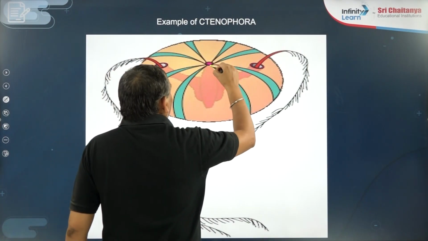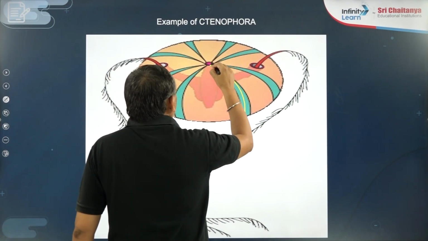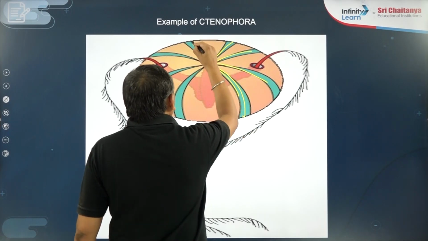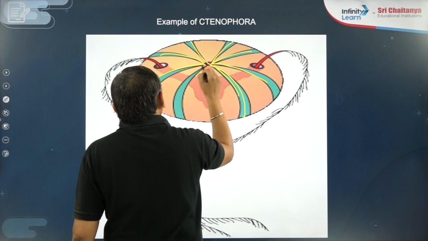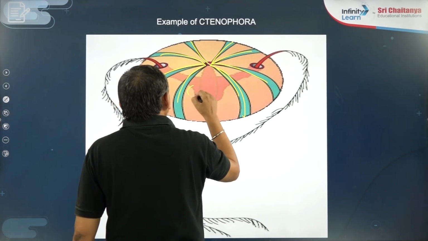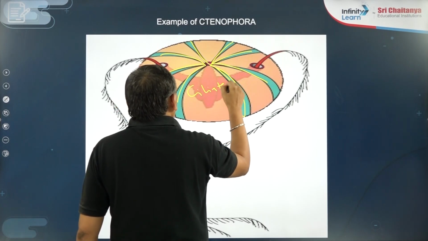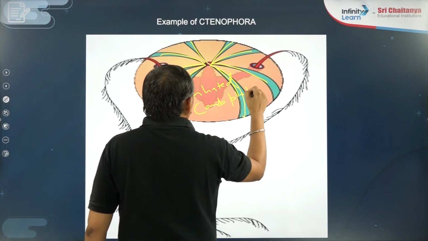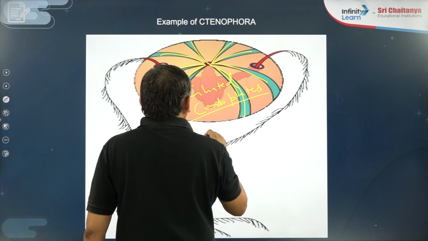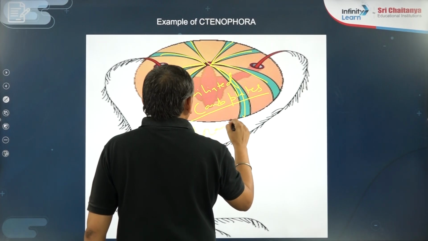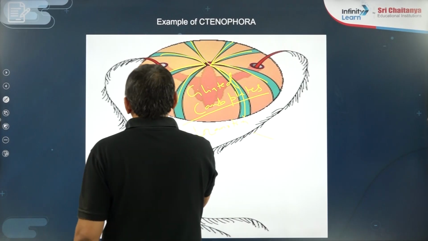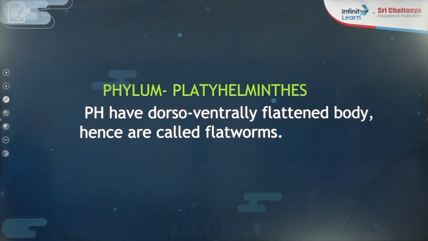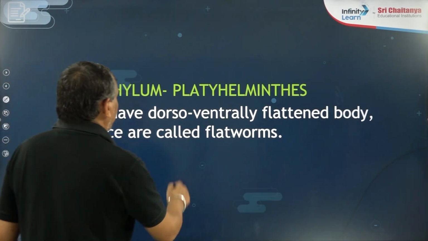On the body surface of Ctenophora, 1, 2, 3, 4, 5, 6, 7, 8 ciliated comb plates are present, which are helpful in locomotion. Clear? Now coming to the next phylum, Platyhelminthes.